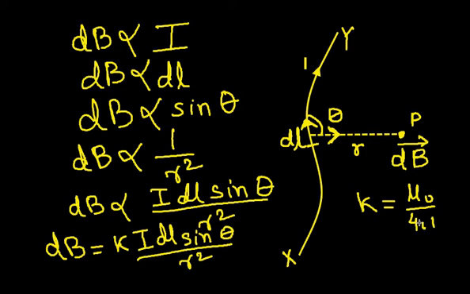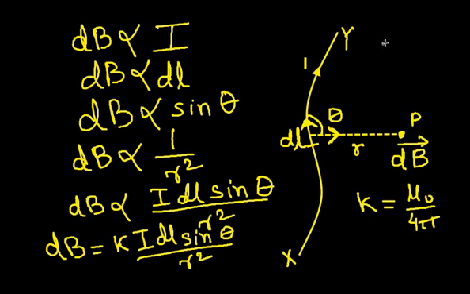What is mu naught? It is the permeability of free space, if we consider that the space surrounding the wire is air or vacuum. So this is permeability of free space divided by 4 pi.